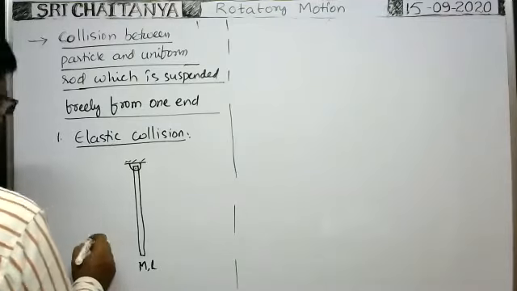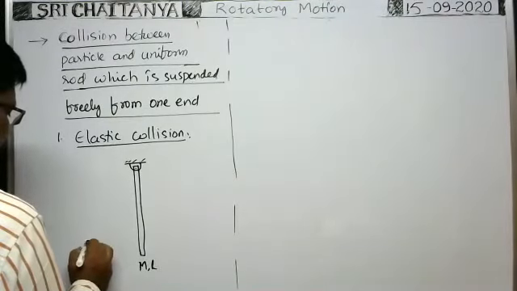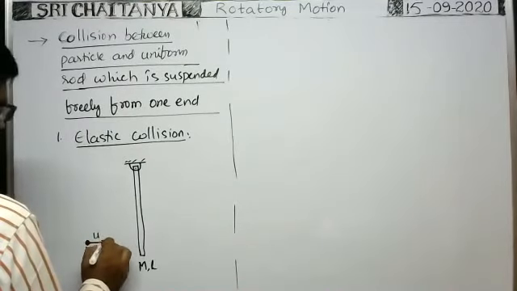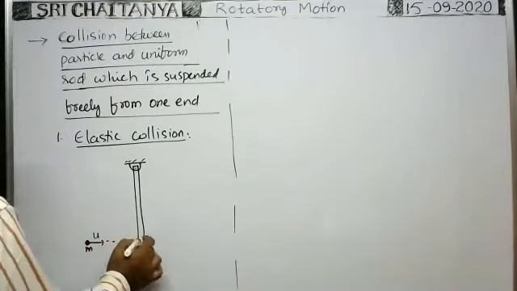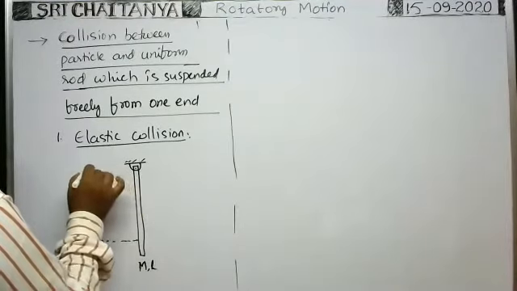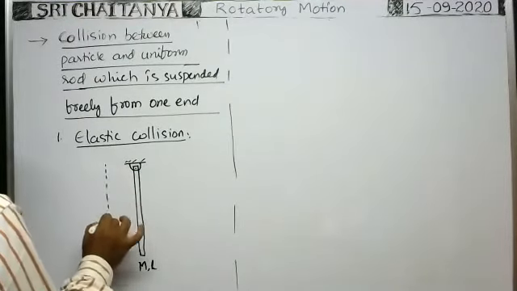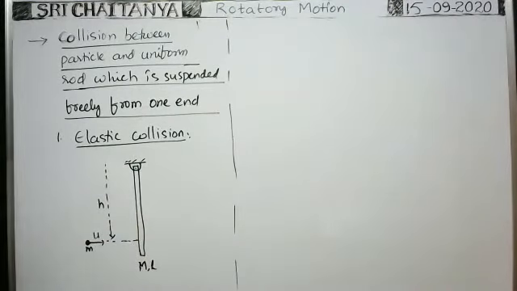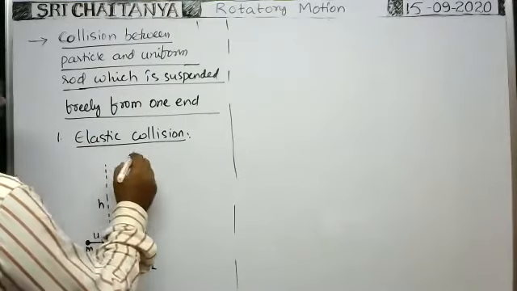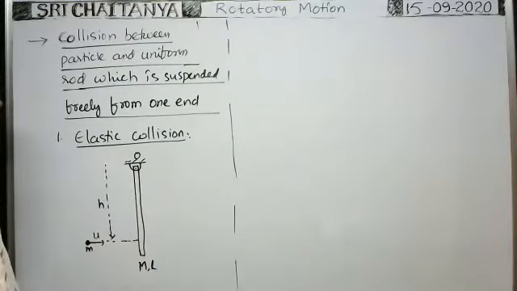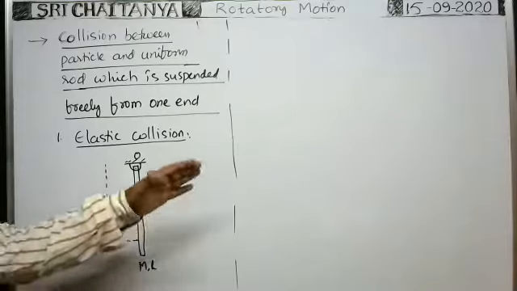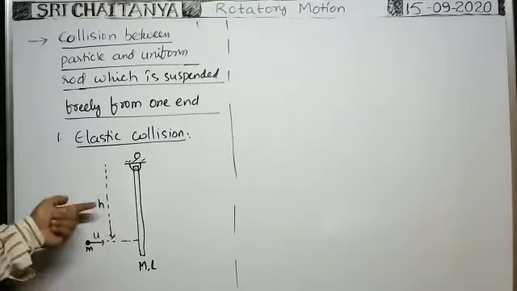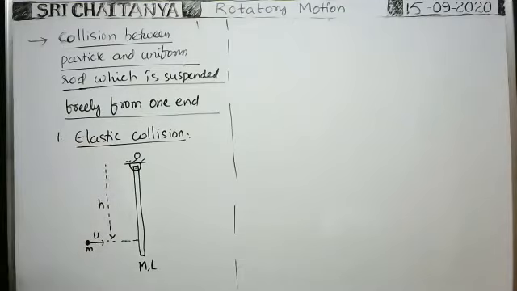Now, a particle of mass small m, initially moving with a velocity u, makes collision with the rod at a point which is at some distance from the point of suspension. This particle makes collision with the rod at a distance, say, h from the hinge, or from the fixed end, about which it can rotate freely in a vertical plane.